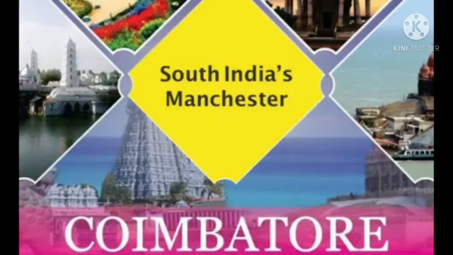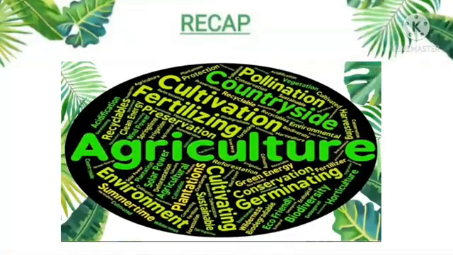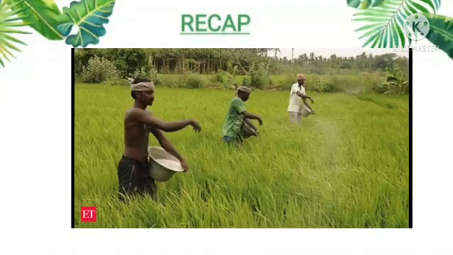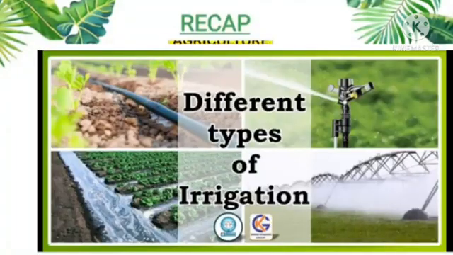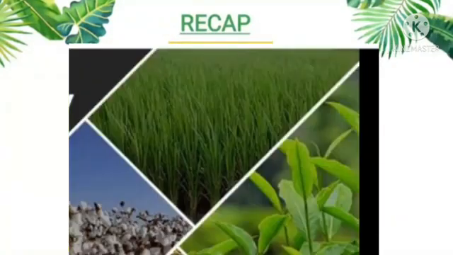Coimbatore is known as the Manchester of South India. Coimbatore is the largest cotton producing district in Tamil Nadu, so it is known as the Manchester of South India. Children, hope you understood this unit. Now let us see a quick recap of this unit. We learned about what is agriculture, different types of farming, irrigation, and important crops in Tamil Nadu.